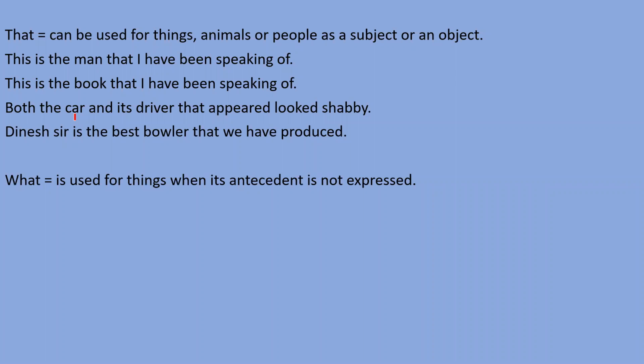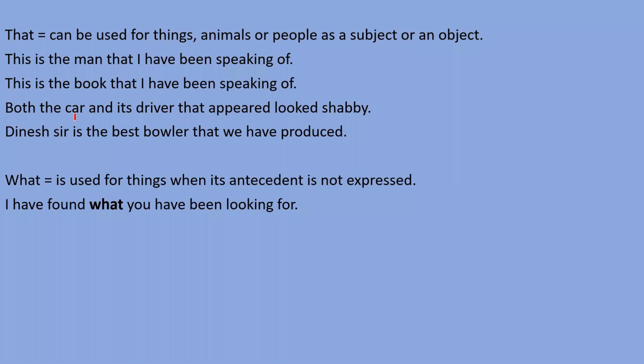Next, what is used for things when its antecedent is not expressed? जब किसी sentence में उसका antecedent नहीं दिया होता, right? In that case we can use what? Like, I have found what you have been looking for. So you can see that I have found. जो चीज हमें मिली उसका नाम नहीं लिखा गया.